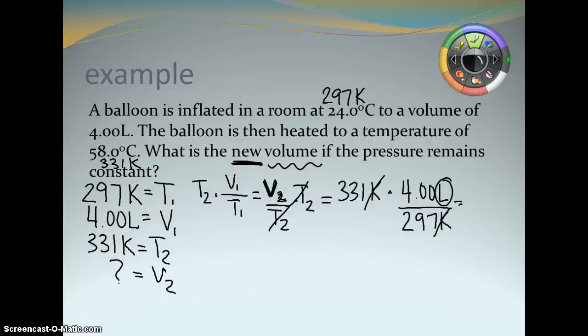331 times 4 divided by 297 gives us 4.46 liters, and that is going to be our answer.